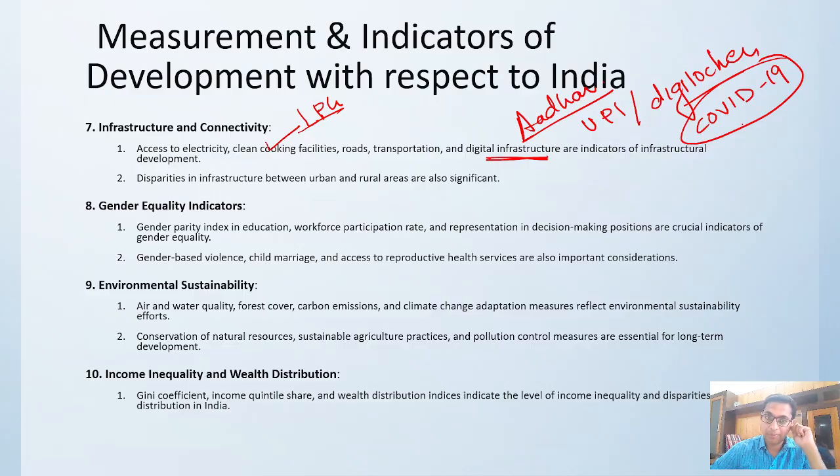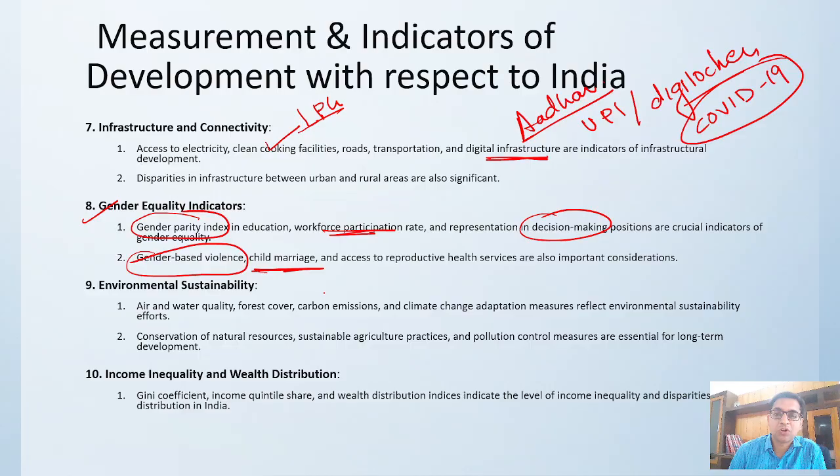and it has been praised worldwide. How will you find that gender equality is working? So what is the gender parity index, whether it is increasing, whether it is decreasing, right? What is your workforce participation, how much male, how much female, who is taking decisions, male or female, what is the percentage of males taking decisions and what is the percentage of females taking the decisions, what is the policy on gender-based violence, whether there are any child marriages or not. All these things are there, these are indicators.